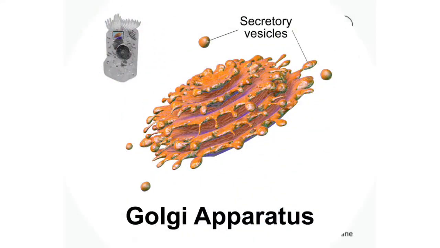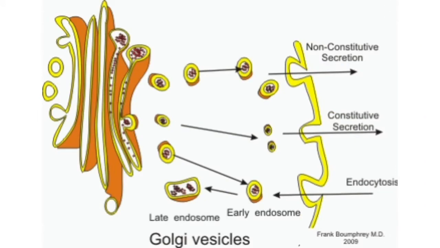Then next is cell organelle, Golgi apparatus. It is also known as Golgi complex or Golgi body. These are membrane-bound organelles of eukaryotic cells that are made up of a series of flattened stacked pouches called cisternae. The Golgi apparatus is responsible for transporting, modifying and packaging proteins and lipids into vesicles for delivery to targeted destinations. It is located in the cytoplasm near to the endoplasmic reticulum and near the nucleus.